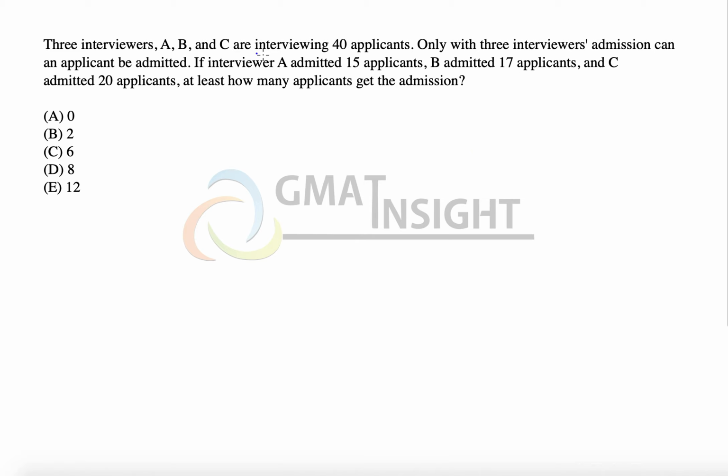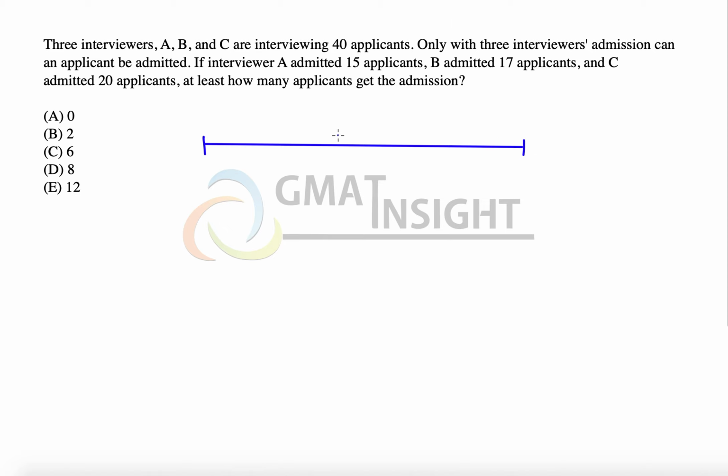Three interviewers A, B, C are interviewing 40 applicants. Only with the three interviewers' admission can an applicant be admitted. If interviewer A admitted 15, B 17 and C 20 candidates. Now, this I am going to solve with a slightly less frequently used method.